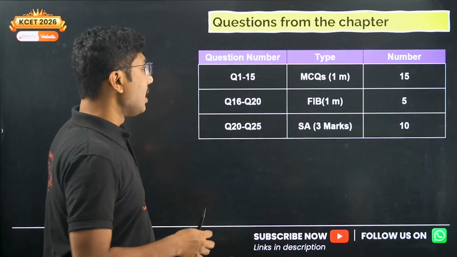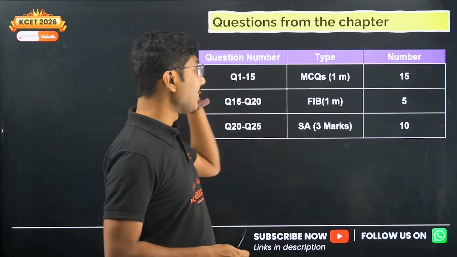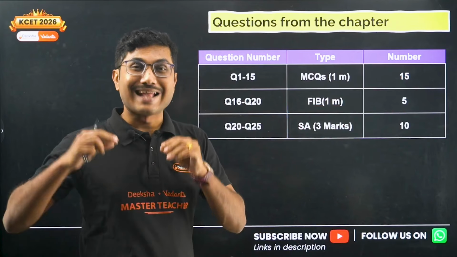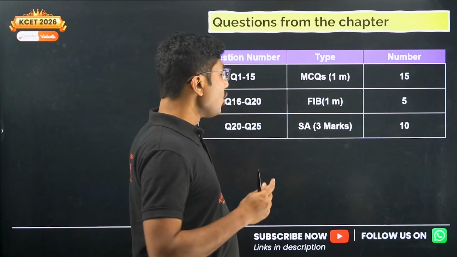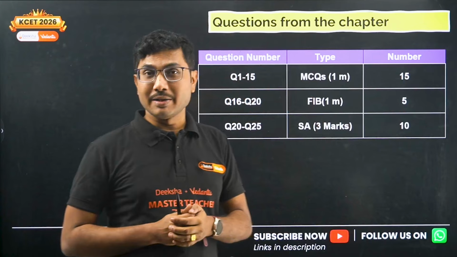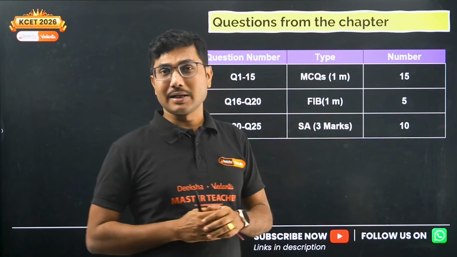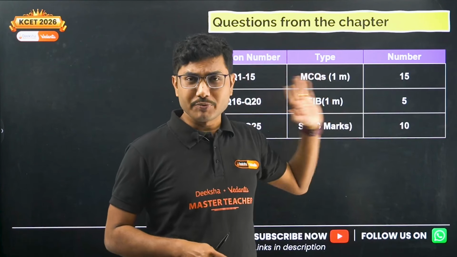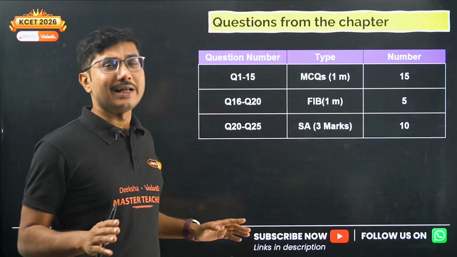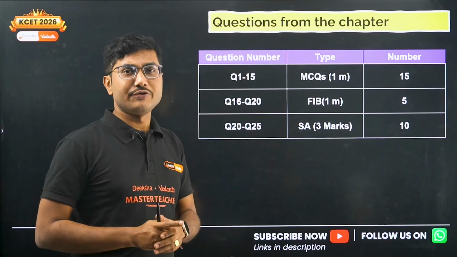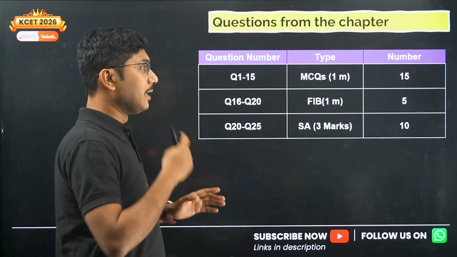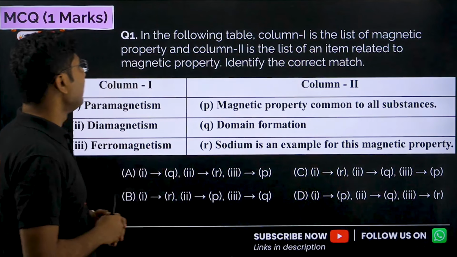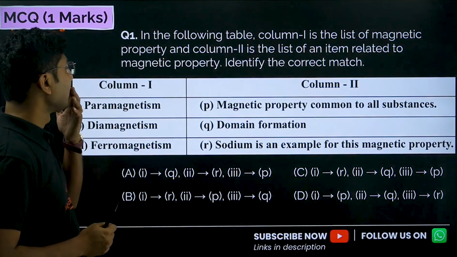So this is the question breakup. As usual we are going to discuss 15 very important hand-picked selected MCQs. We will also discuss 5 fill in the blanks and 10 three marker questions. As you can see, all questions will be covered here from this chapter and nothing will be left behind. If you watch this video, your entire PU2 preparation will be done. So let's start with the first question.